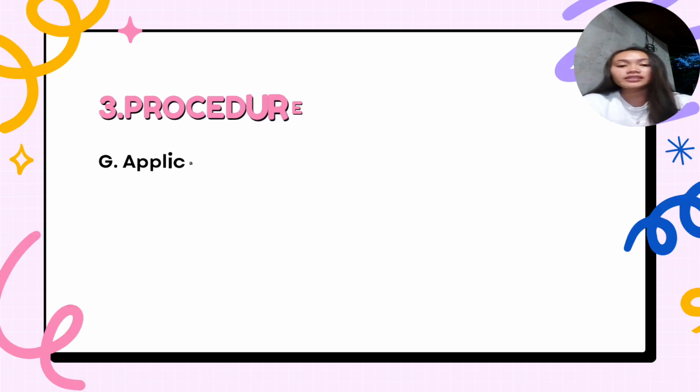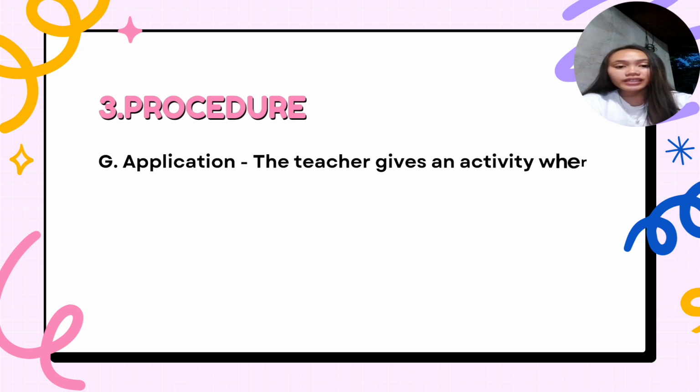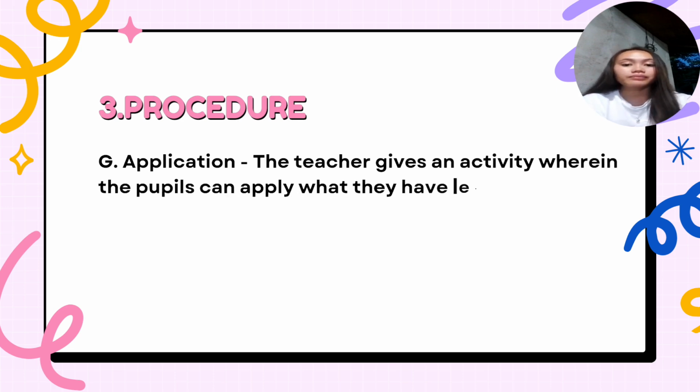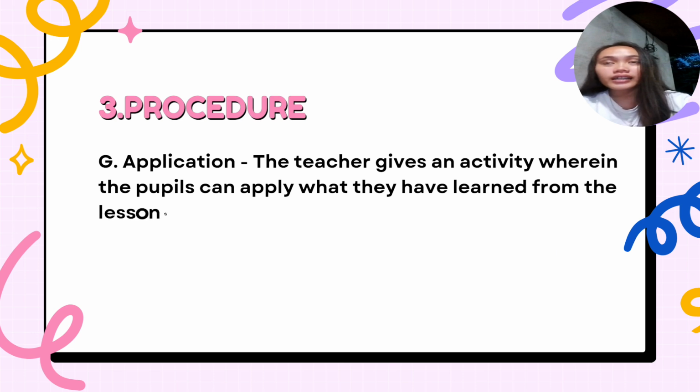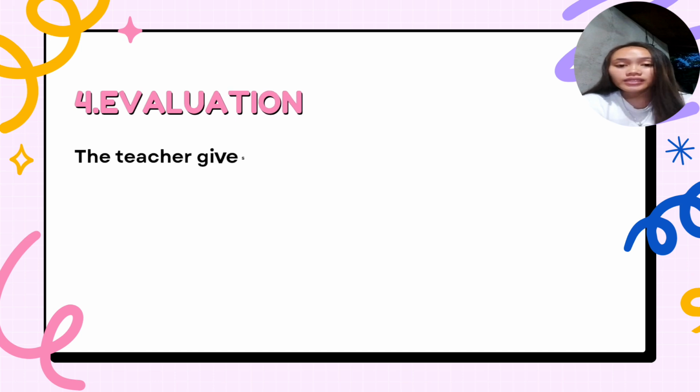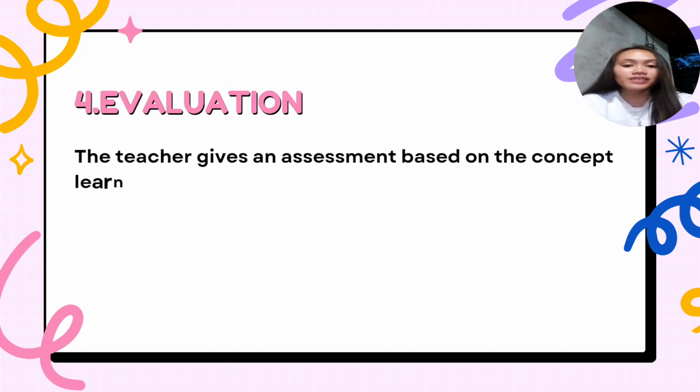And the next one is the application. The application is where the teacher gives an activity wherein the pupils can apply what they have learned from the lesson. This is where it is tested whether they learned from your discussion of the lesson. And the next one is the evaluation. In the evaluation, the teacher gives an assessment based on the concept learned.